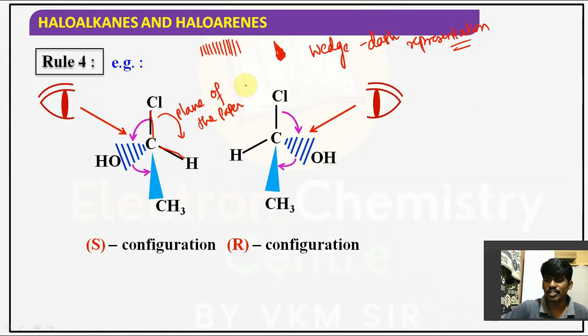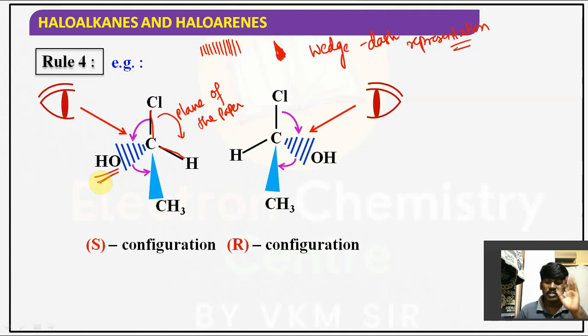If you just assume this is the plane, my plane, right? So here Cl, here H down. Both these are on the plane only. One group you can observe there, the CH3 group, which is represented with a wedge, that is towards you, out of the plane, towards the observer. One group is OH. This OH is away from the observer, means backside of my plane, that you can't see.